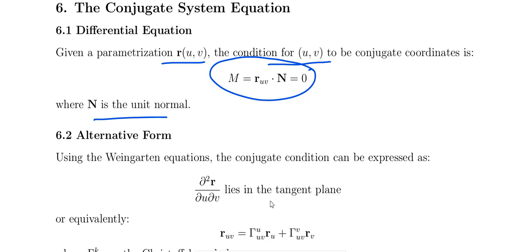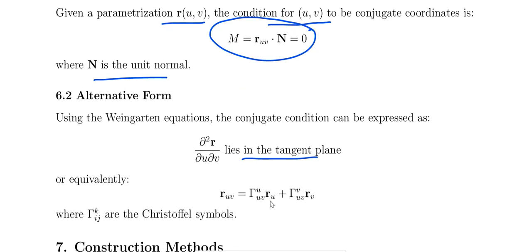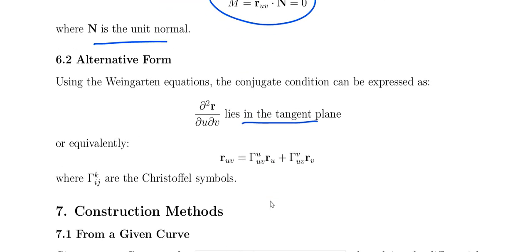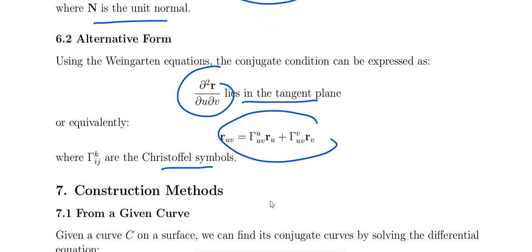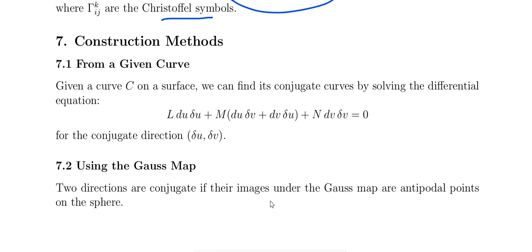Alternate form: the Weingarten equation, that is called the conjugate condition, can be expressed as the second derivative of r with respect to u and v lies in the tangent plane. That is, r_uv equal to gamma of uv u r_u plus gamma of uv v r_v, where the gamma i j k are called the Christoffel symbols. So we will write it in this form. This is called the alternate form of the differential equation of the conjugate system.